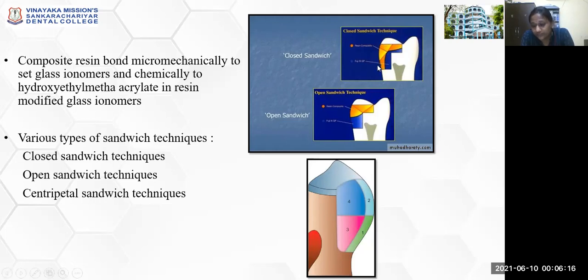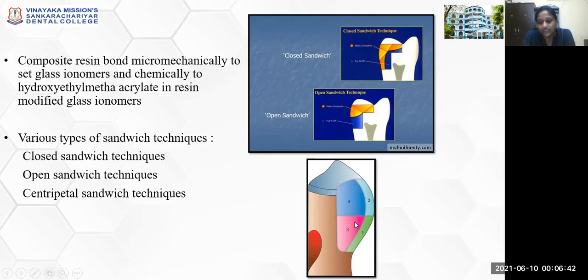Your GIC does not have any contact with the gingival tissue. Your composite gives protection. So this is a closed sandwich technique. In cases where this is not affordable, an open sandwich technique is given, where the GIC has contact with the proximal tissues, and the composite is given over the glass ionomer cement.